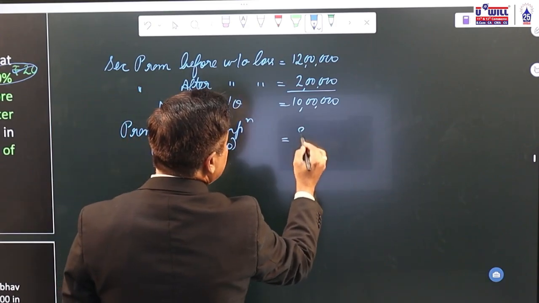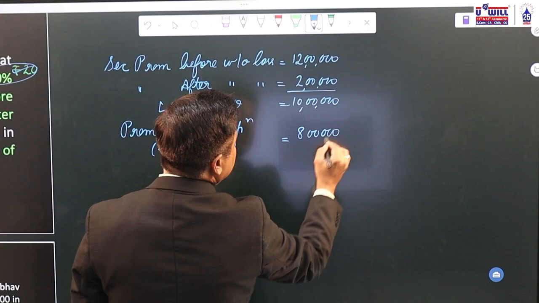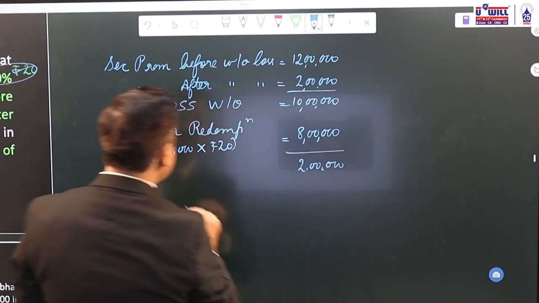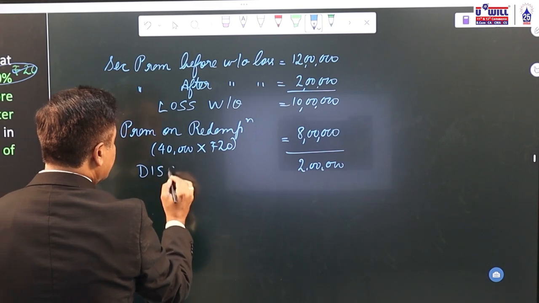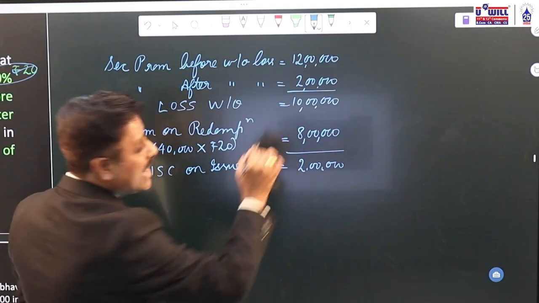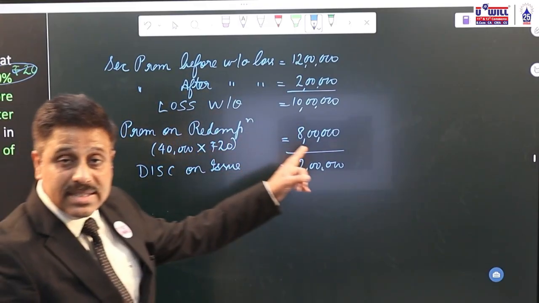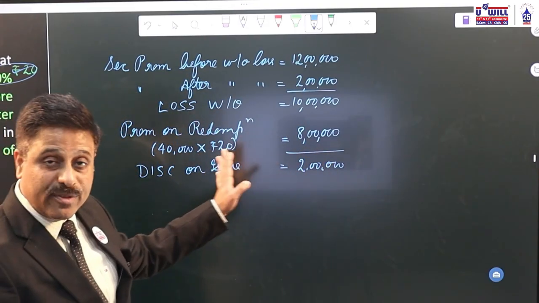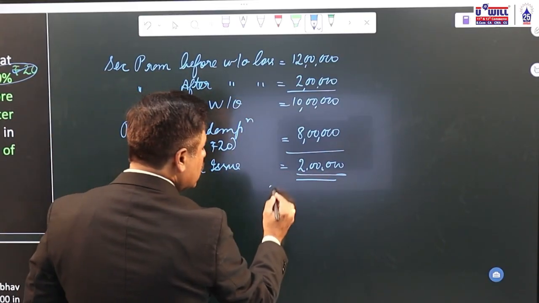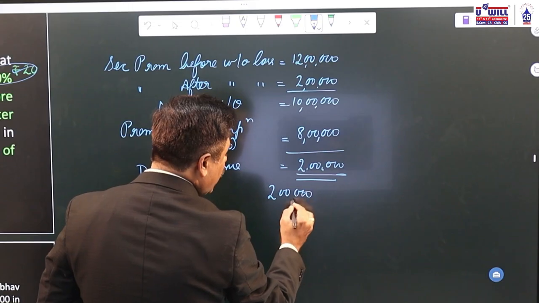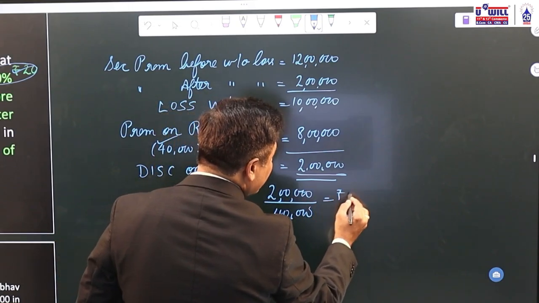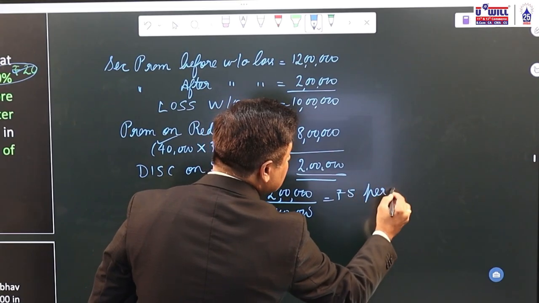Out of 10 lakhs, 8 lakhs is premium on redemption of debentures. It means the remaining 2 lakhs must have been the discount on issue of debentures. Therefore, the total loss written off is 10 lakhs. Out of 10 lakhs of loss, premium on redemption is 8 lakhs, so the remaining 2 lakhs is the discount on issue of debentures. Now, how many debentures are there? 40,000. So 2 lakhs divided by 40,000. What is the discount per debenture? 5 rupees.